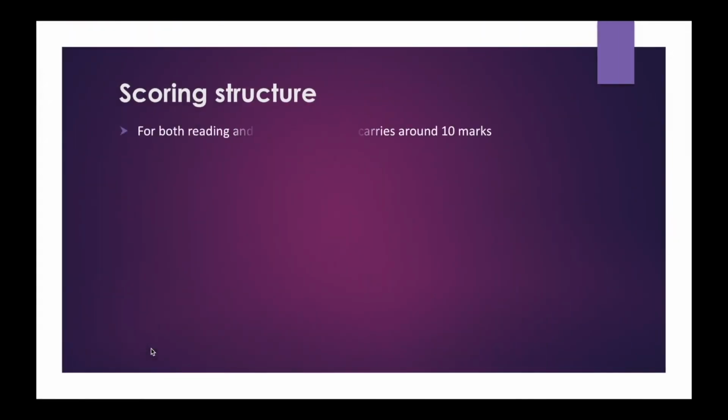Scoring structure. For both the reading and writing sections, it carries around 10 marks. Your response for this task is evaluated based on the quality of your writing and on how well your response presents the key points in the passage. And the score is calculated by the following factors.